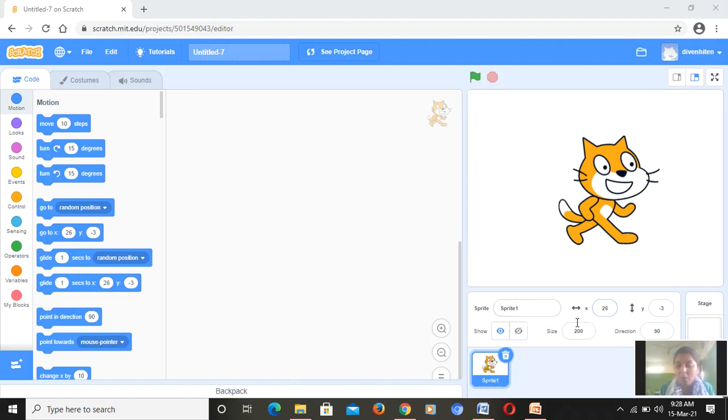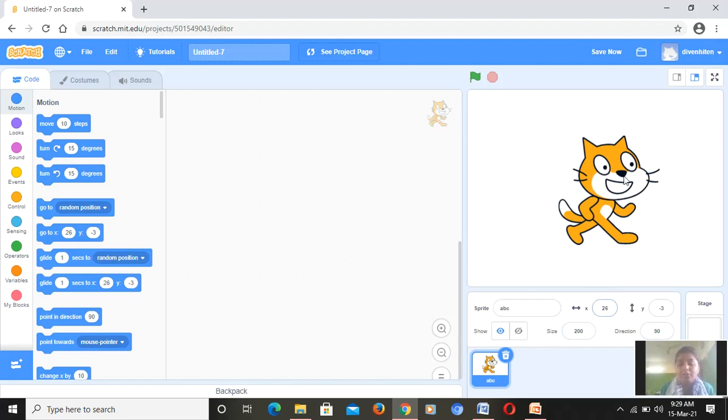This, where sprite 1 is written, is the sprite list. Then this whole box is known as sprite information. Here you can rename your sprite. Okay, you can write any name, then you can rename the sprite. Then here you are having the size, the direction. Now x and y, these both are the coordinates. They tell us the position of the sprite on the stage.